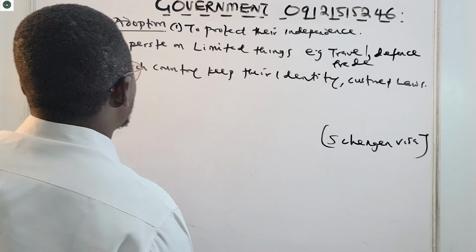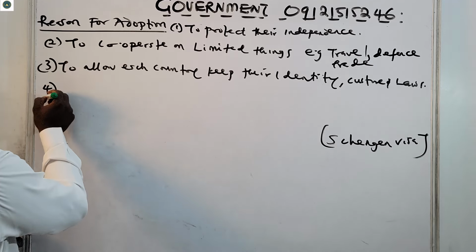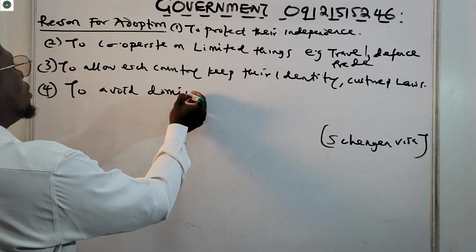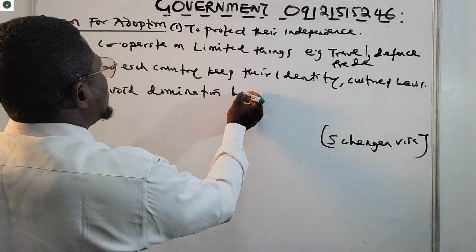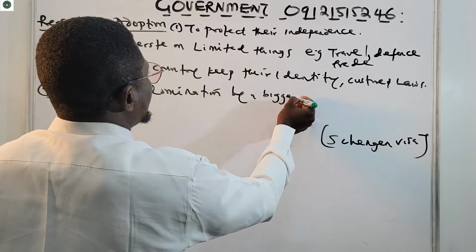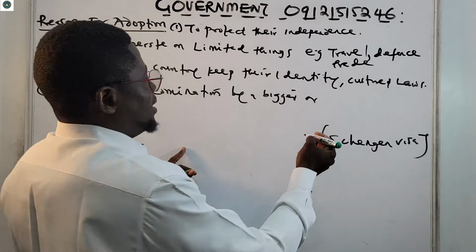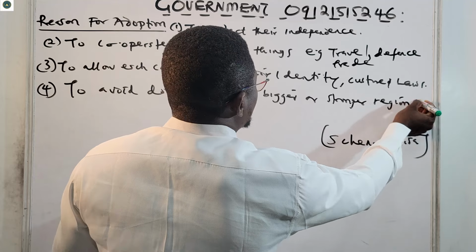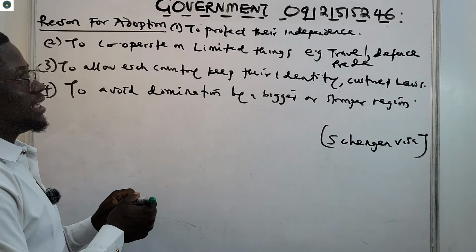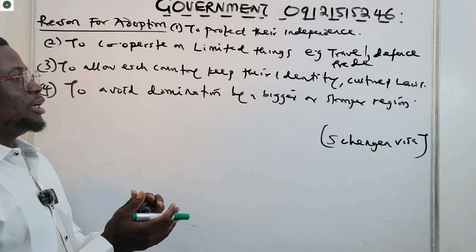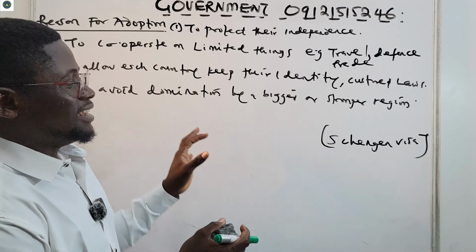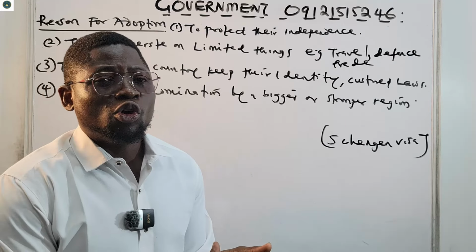Now number four, to avoid domination by a bigger, or for example, a stronger region. So this is another reason why they form a confederalism, to avoid domination by a bigger or stronger region. It's another reason for their formation of confederalism.